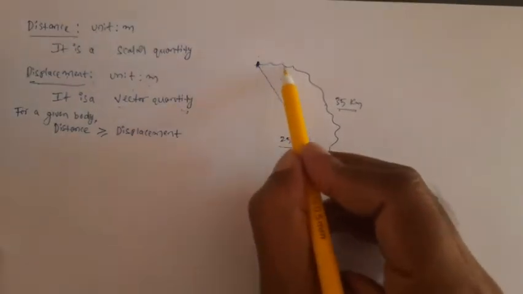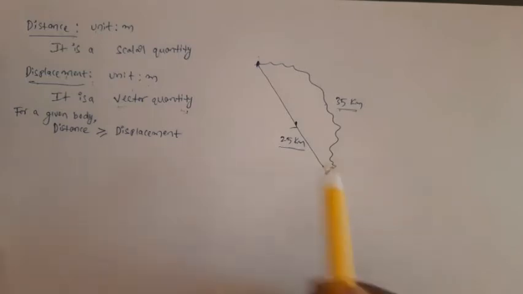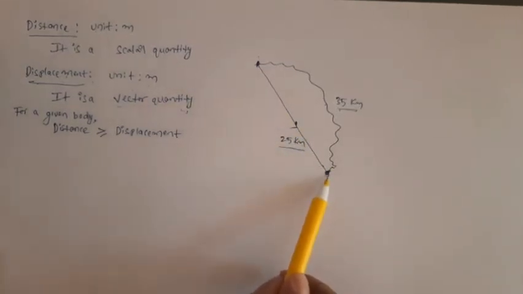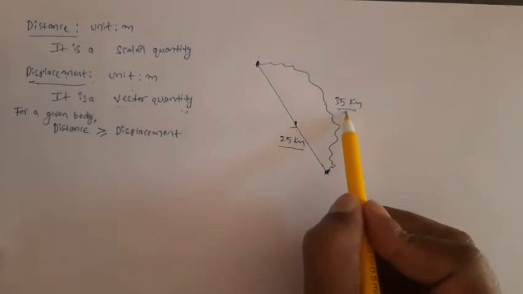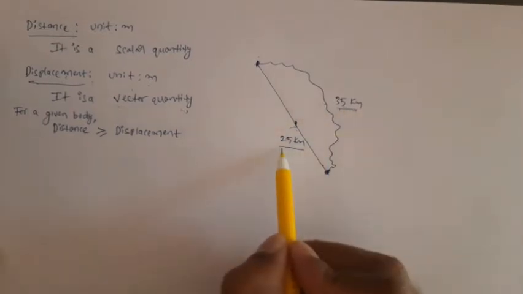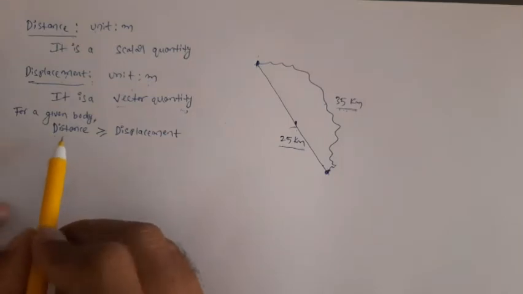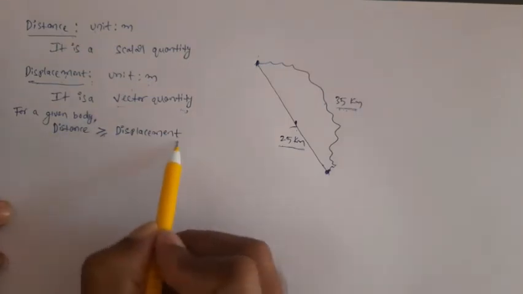So here, does distance have a particular direction? No. That's why it is called a scalar quantity. But when we see displacement, we have a specific direction, right? That's why displacement is a vector quantity. And clearly we can say 35 kilometers, the distance, is greater than the displacement. So for a given body, in any case, distance is always greater than or equal to displacement.